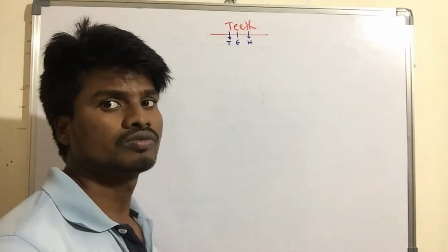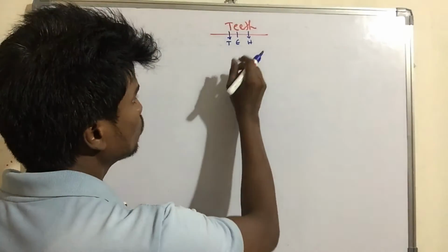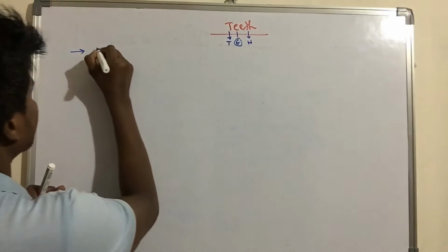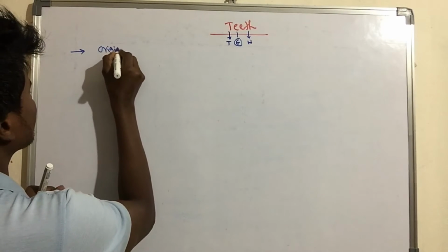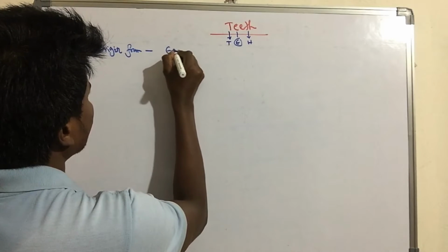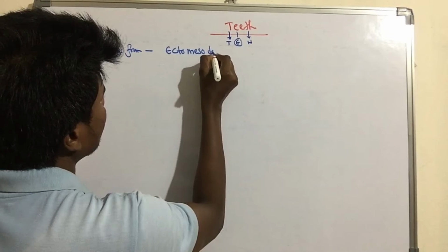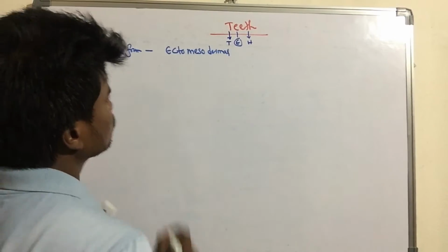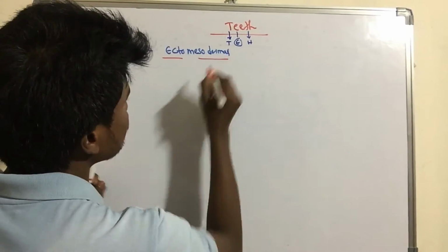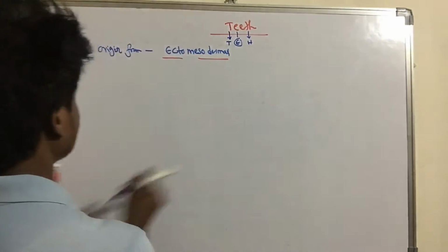What is the origin of the teeth? The teeth originate from the ectomesodermal layer. What is the E here? E stands for ectomesodermal origin of the teeth. Okay, and the next one.